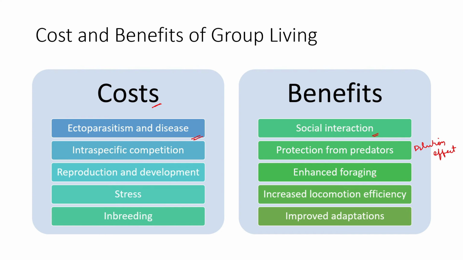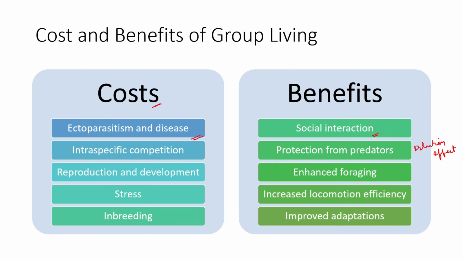Then there is enhanced foraging, that is, sharing of information. If a group member gets information that this is a good patch, they can inform and invite the other individuals so that each of them can eat together. This usually happens in particular groups. Apart from that, they also alarm the other individuals in case of predators.